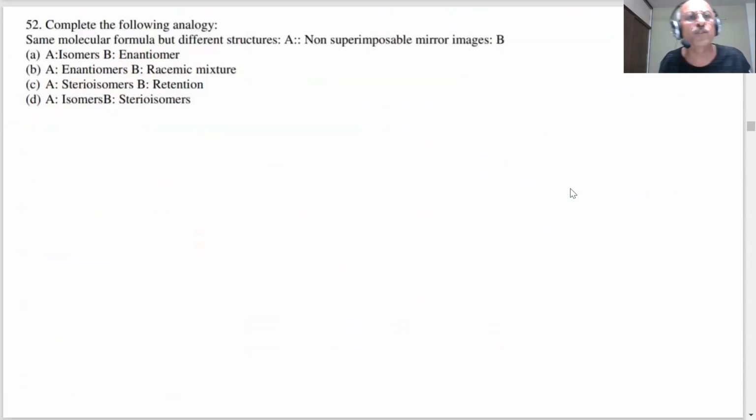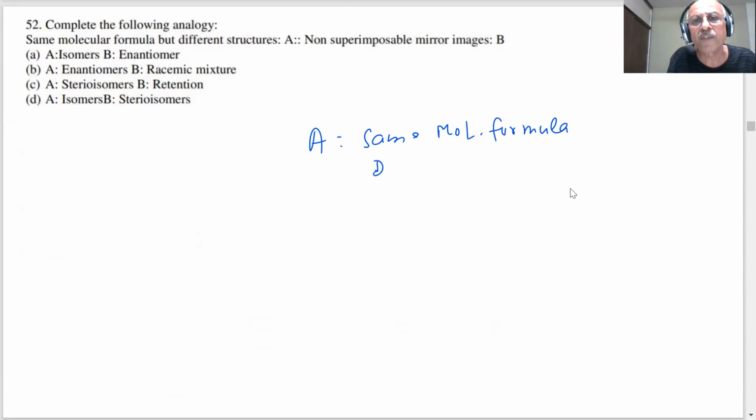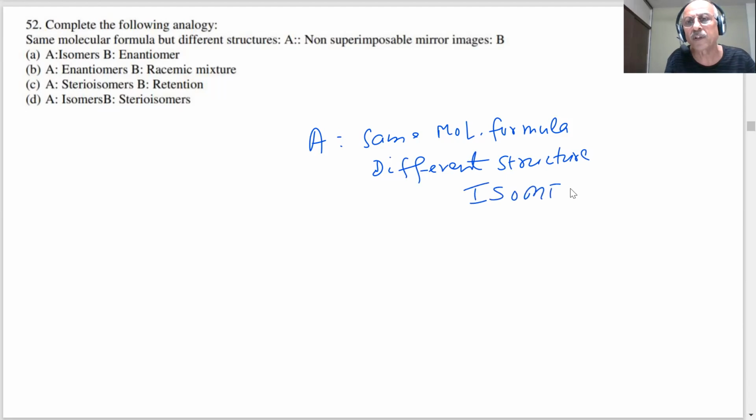Question number 52 is on the screen. Complete the following. Same molecular formula but different structure. When I say same molecular formula, students, and different structures, what does that mean in chemistry? You have studied a lot of organic chemistry. What we call these are isomers. These are called isomers.